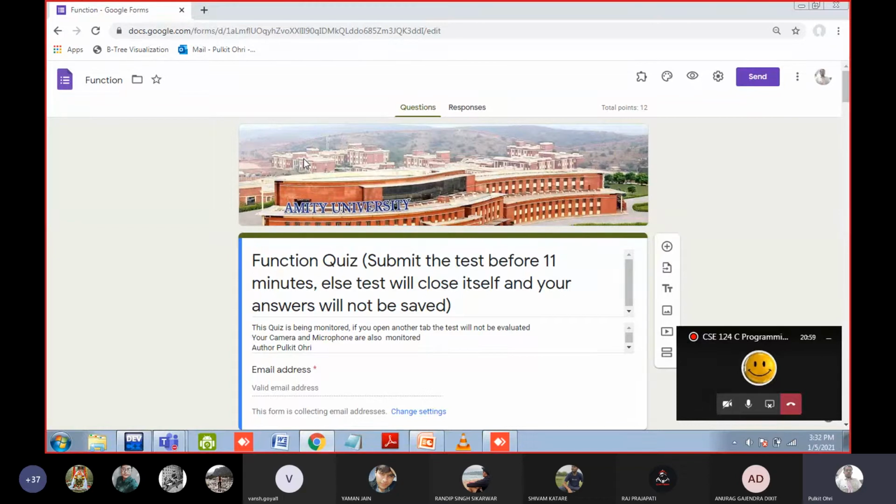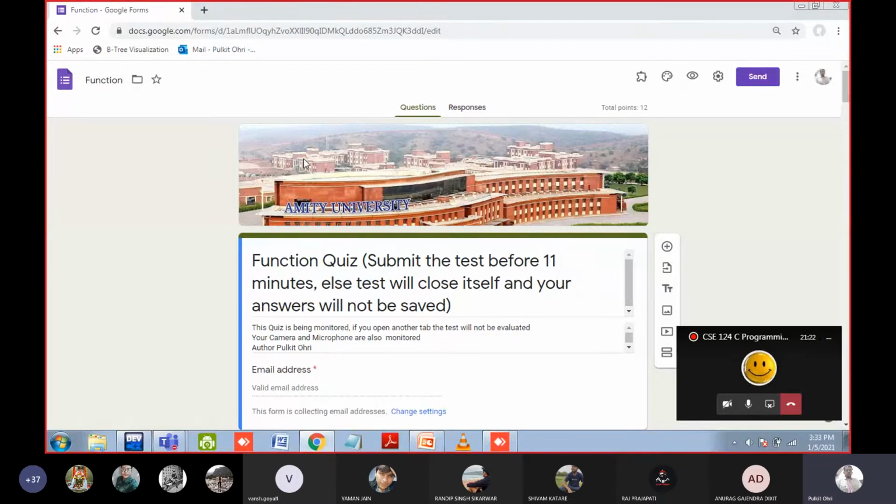And you cannot open a new tab. For example, let us suppose you are doing a placement exam and you try to search the answer on Google. If you open a new tab, I will know, and then your marks will not be evaluated. So why am I doing this? Just to make sure that you get a demo of the quiz that you generally do in the placement exam.